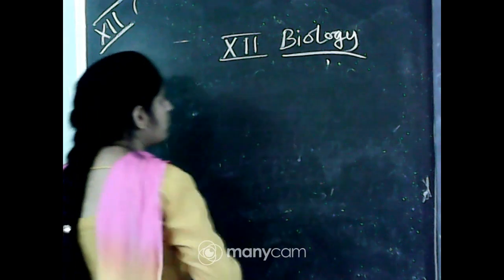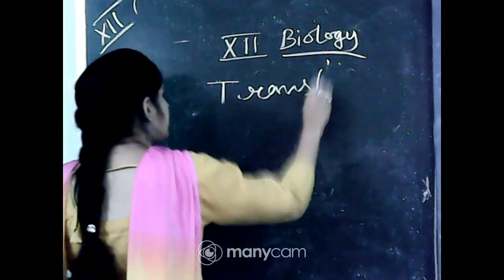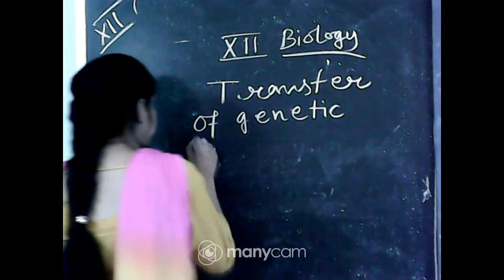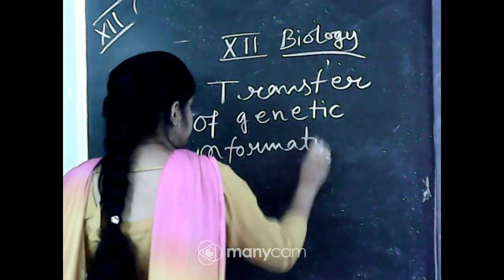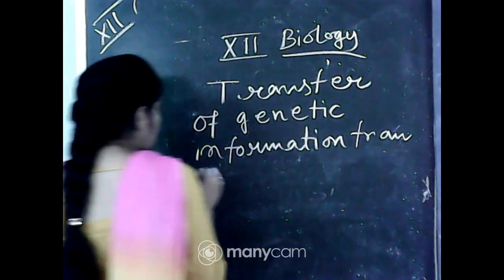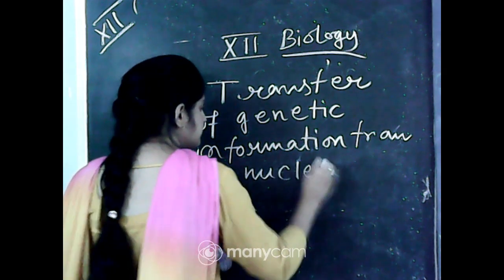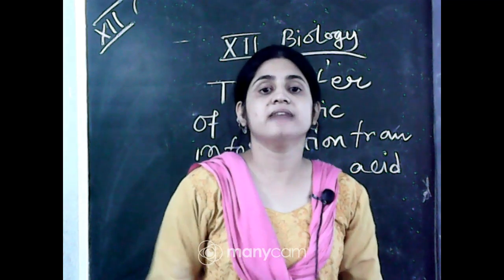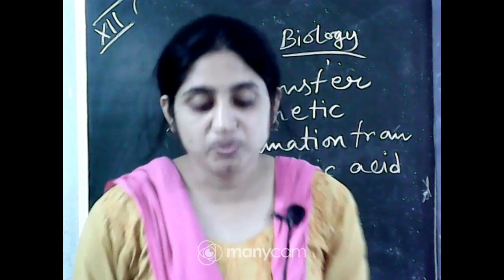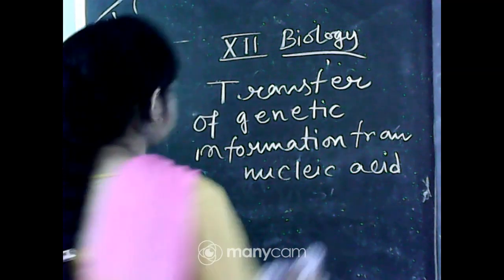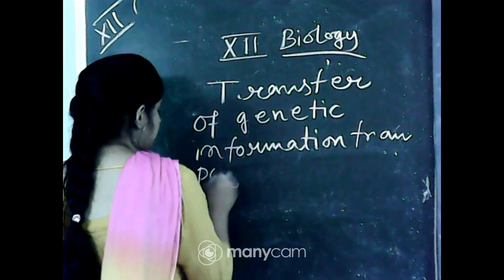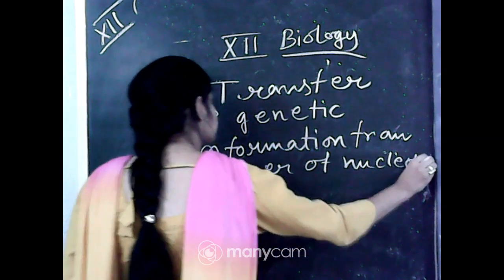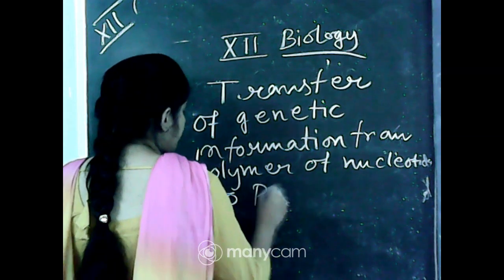What is translation? It is the transfer of genetic information from one polymer of nucleotides, that is DNA or RNA, because they are made up of nucleic acids, to a polymer of amino acids.